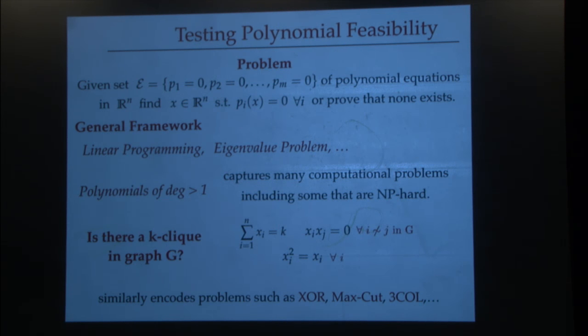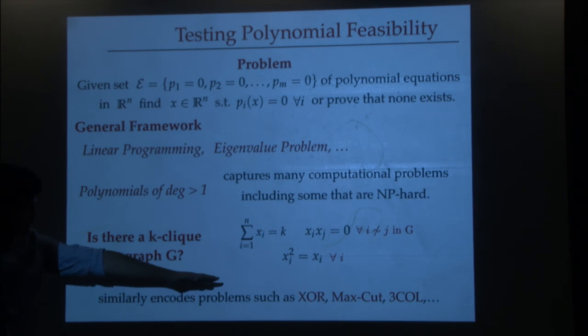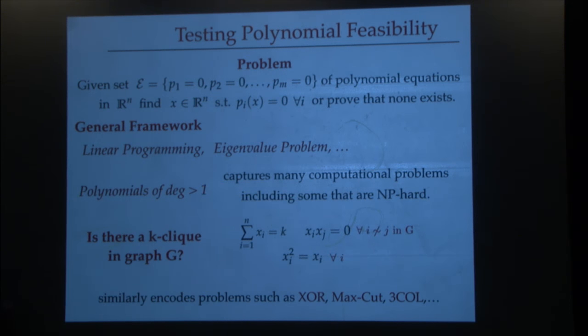Let me convince you first of all that it does capture one of the problems that I showed you on the previous slide, though. The problem was of detecting if a graph had a large clique. Here is a simple polynomial feasibility program that captures the existence of a k-clique in a graph G. And this is really simple. What I intend is x as a 0,1 indicator of a k-clique in the graph G. I'm going to add constraints so that x is always restricted to an indicator of a k-clique. To make it a 0,1 indicator, I add the degree 2 constraints that xi squared equals xi. This forces the xi's to be 0 or 1.